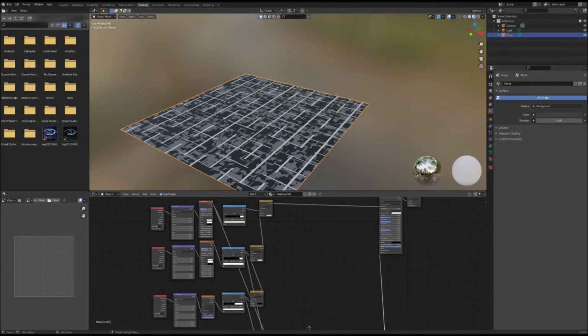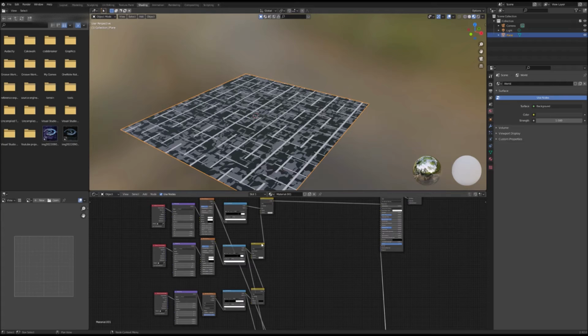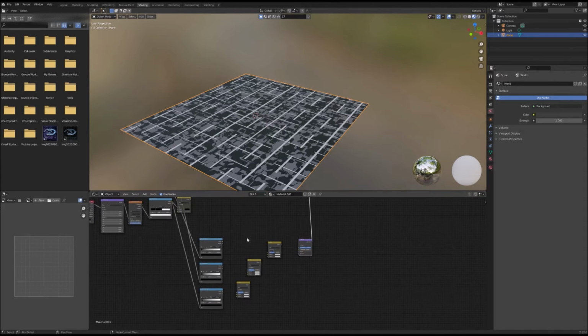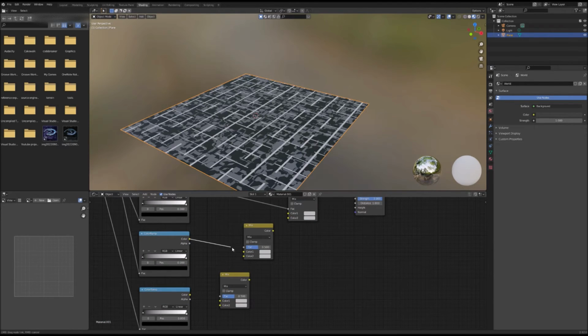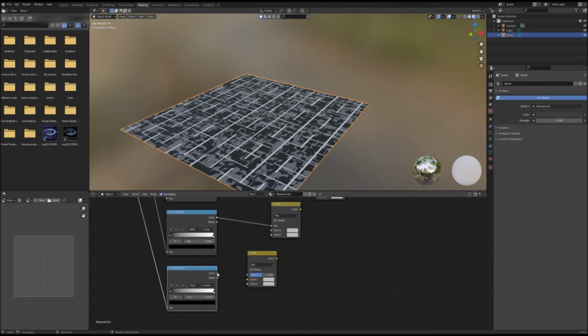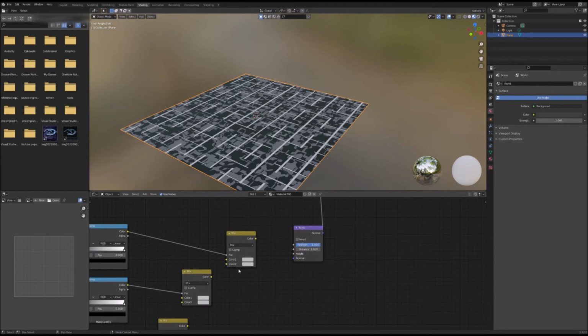Then we need to follow the same order that we have for our 3 color nodes. So first, put that in the factor, put this color ramp in the factor, and put this color ramp in the factor.